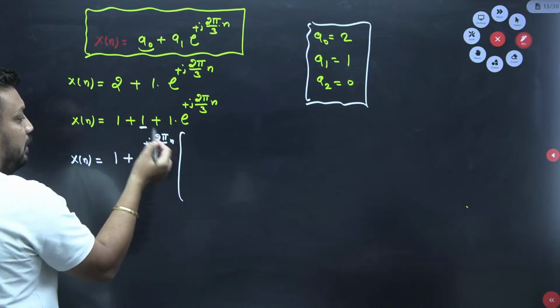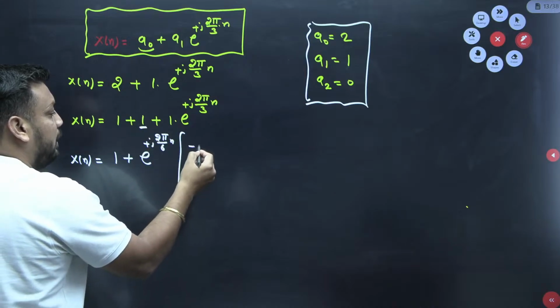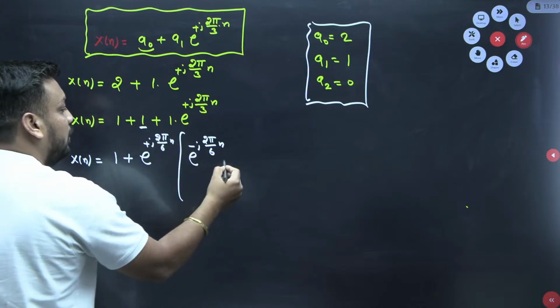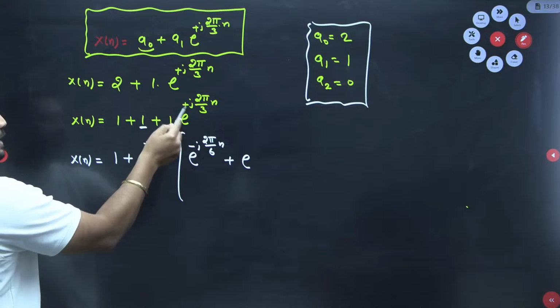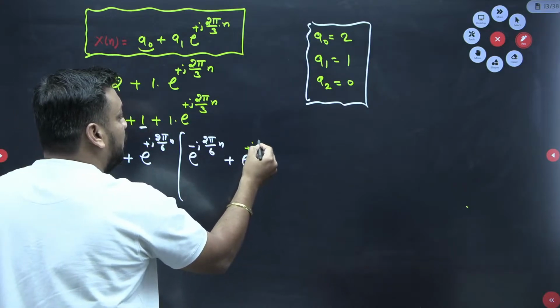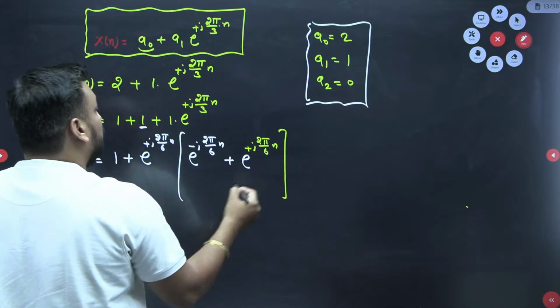Tell me, if I take common something which is not there, then I have to divide it, so the power will be negative. So e to the power minus j 2 pi by 6 into n plus e to the power, because 2 pi by 3 is here, but 2 pi by 6 is already outside, so we are left with e to the power plus j 2 pi by 6 into n, and bracket close.